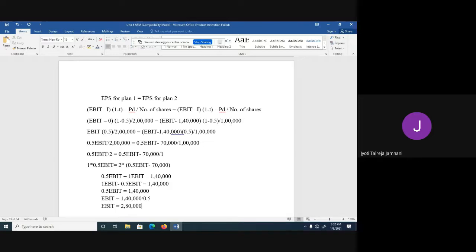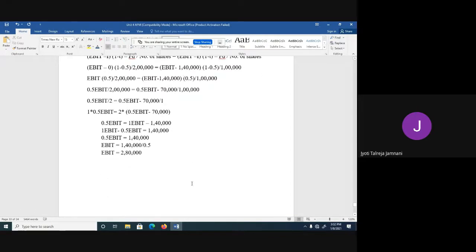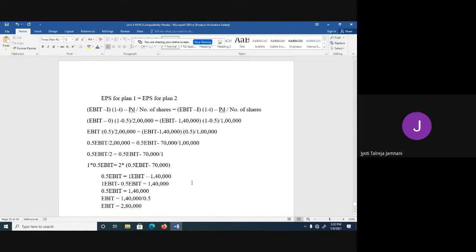So at what level of EBIT will both the EPS be the same? If the EBIT is 2,80,000, both the plans' EPS will be the same. Now I have shown you too many steps because I wanted to explain properly in detail, so that later if you refer before the exam you understand what has happened where. But in the exam you can do shortcuts, finish it in 2 or 3 steps and give the answer. It's okay. No need to show this cross multiplication and all that in detail in the exam. You can even do a shortcut and get the answer.